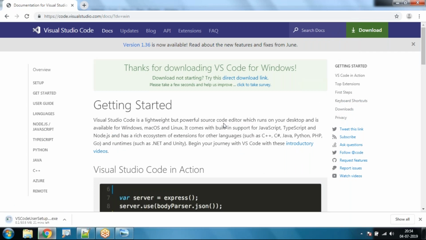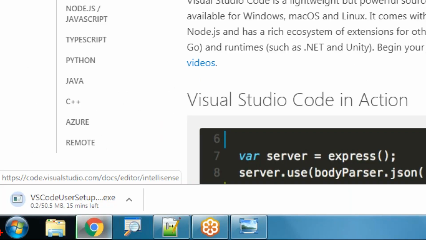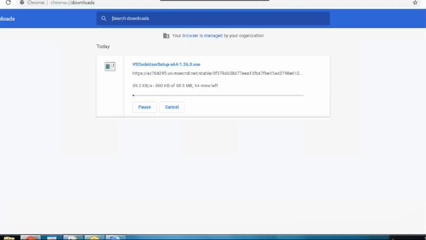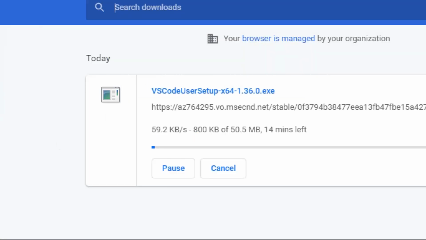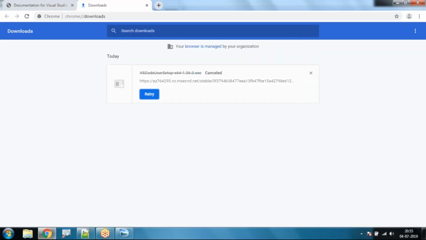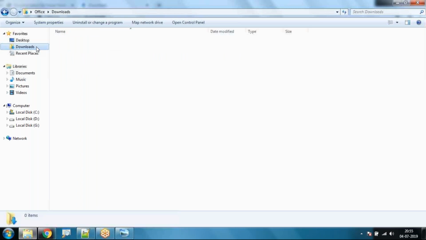So downloading has started automatically. We can see here the size of the file is 50.5 MB, and you can click on show all downloads. So it is getting downloaded in my system. I'll just click on cancel for this because Visual Studio Code is already available in my system. Whenever you download something, it will be available in my computer downloads.